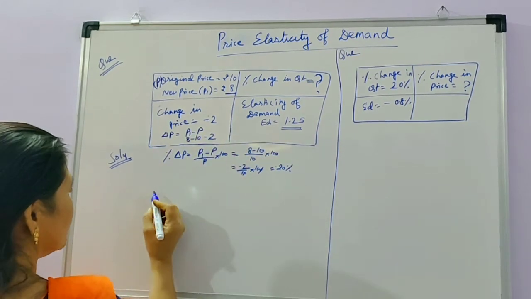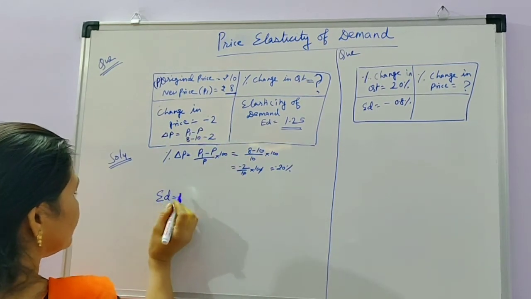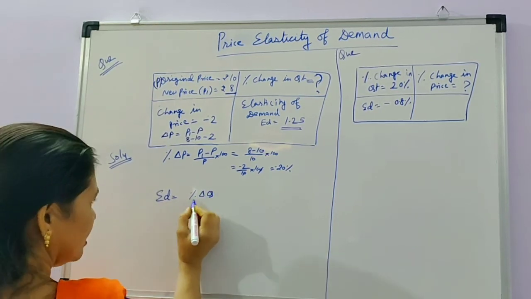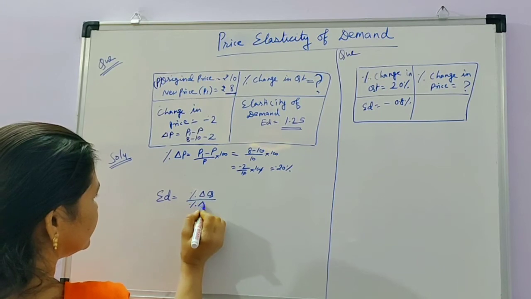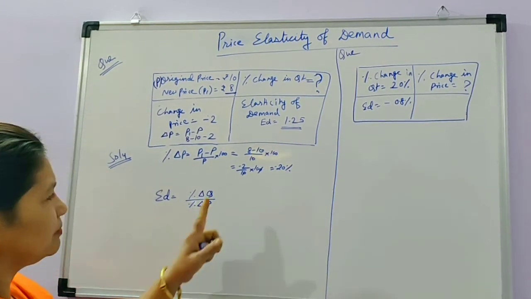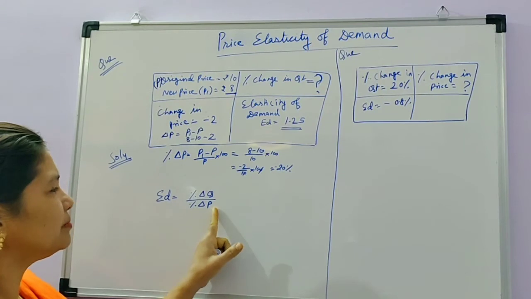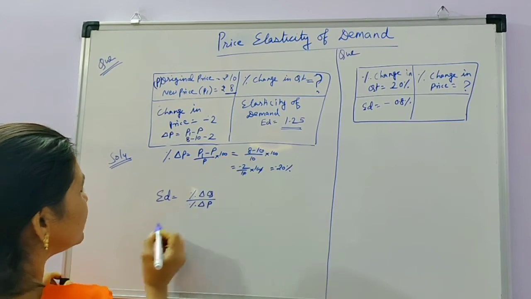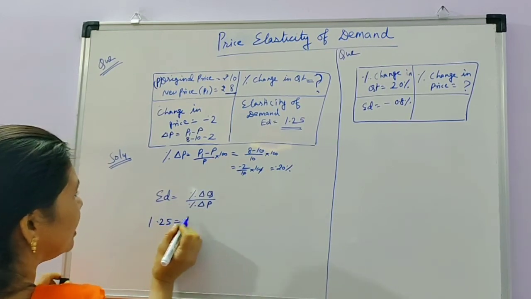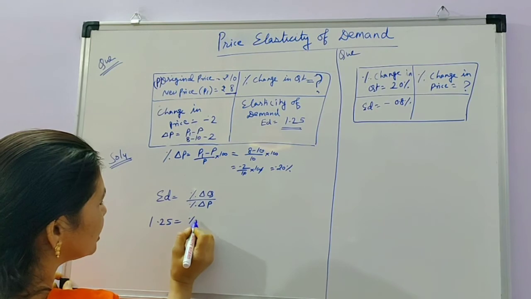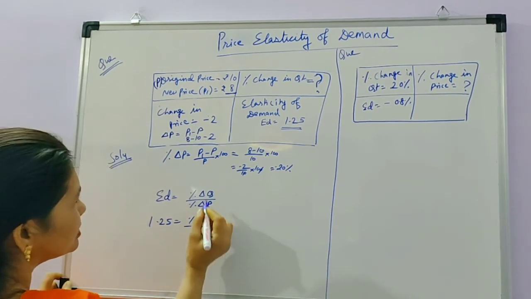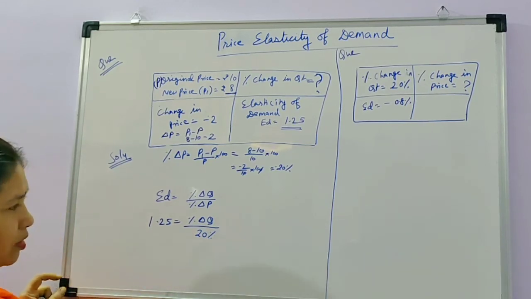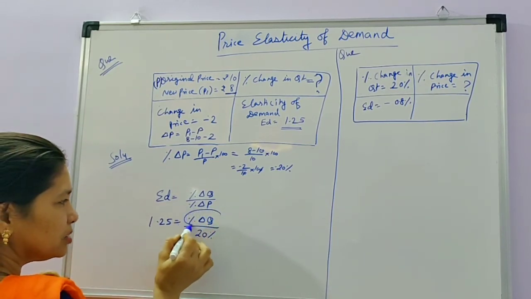Now I am solving the question of elasticity of demand by the percentage method. The formula is percentage change in quantity upon percentage change in price. If the percentage change in quantity and percentage change in price are given, we directly put in the values and solve. But here in this question elasticity of demand is given, that is 1.25, and percentage change in quantity is not given, so we write it as it is. And percentage change in price I have calculated, that is 20%. Now you have to calculate the percentage change in quantity.